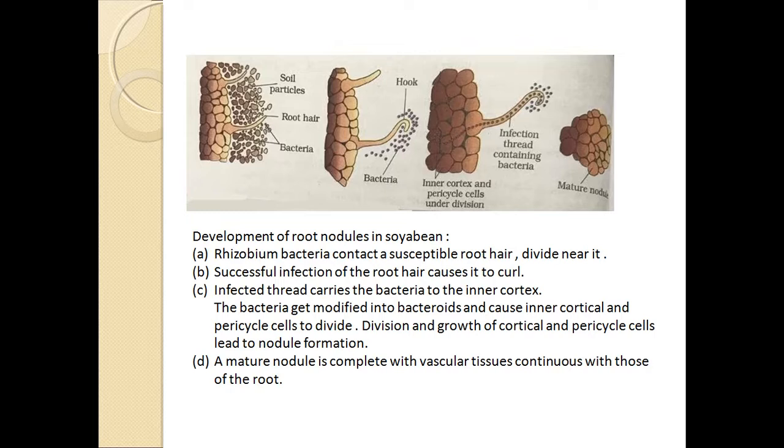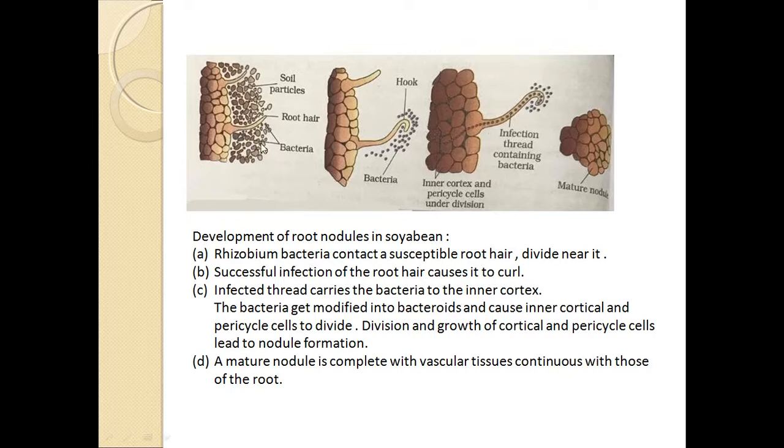Biological nitrogen fixation process, you can see here in the diagram, by the development of root nodules in soybean plants. Rhizobium here is the bacteria, showing the relationship between plant roots, root hairs.